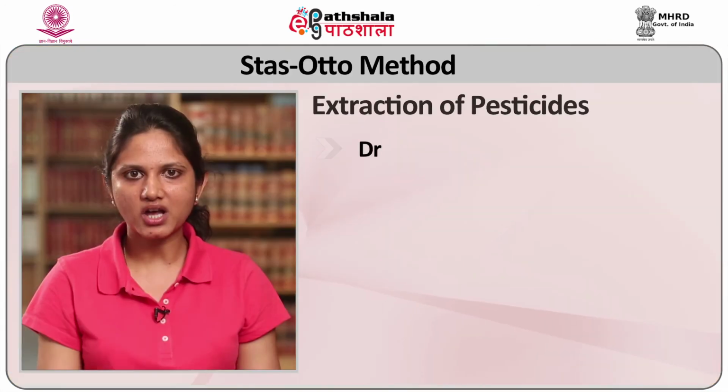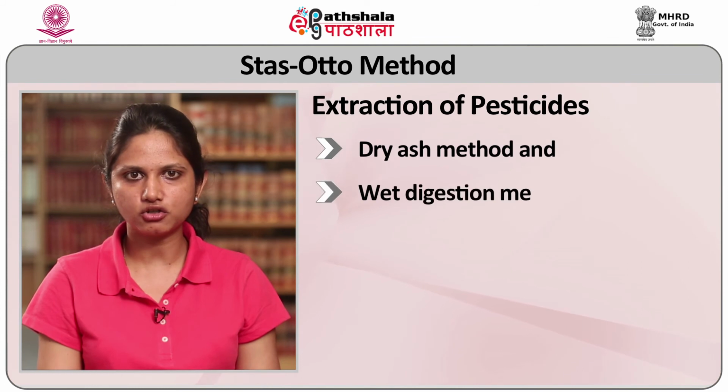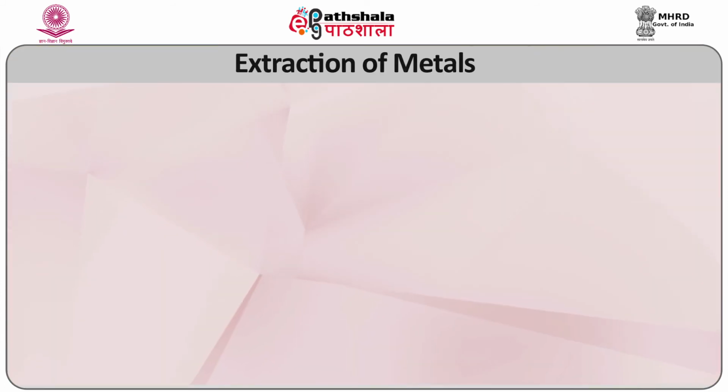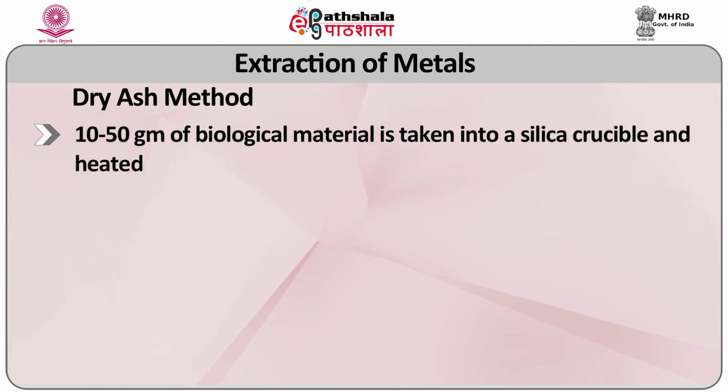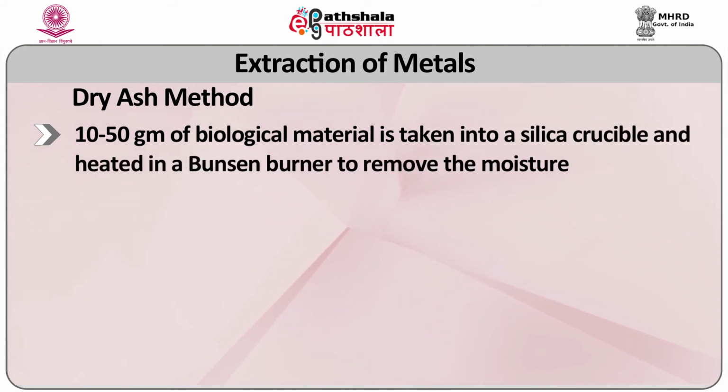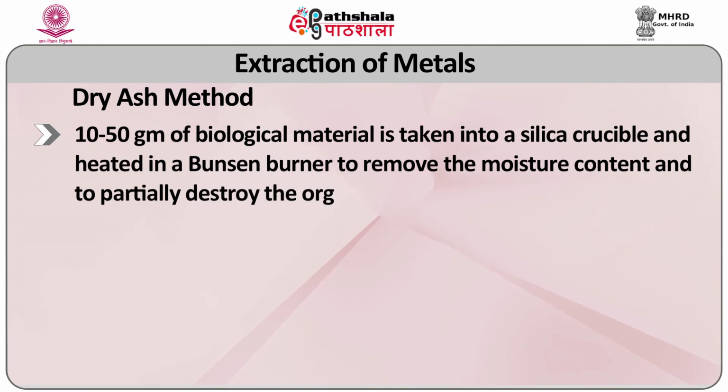There is another class of toxic substances, that is, cations, such as metals. For example, for the extraction of metals, 2 methods are used, namely the dry ash method and the wet digestion method. In the dry ash method, 10 to 50 grams of the biological material is taken into a silica crucible and heated on a Bunsen burner to remove the moisture content and to partially destroy the organic material.